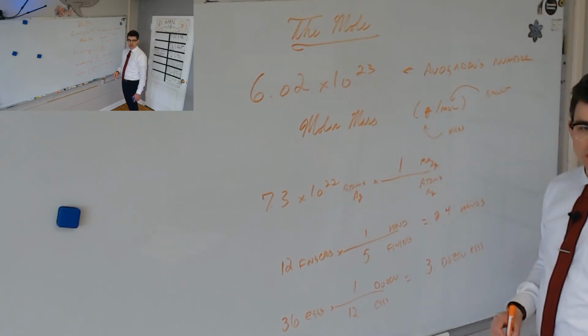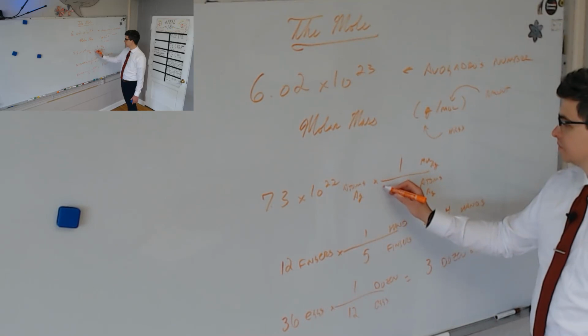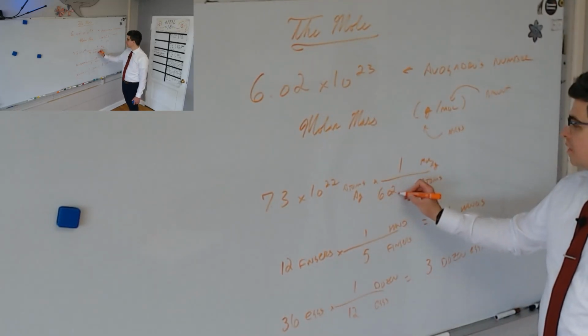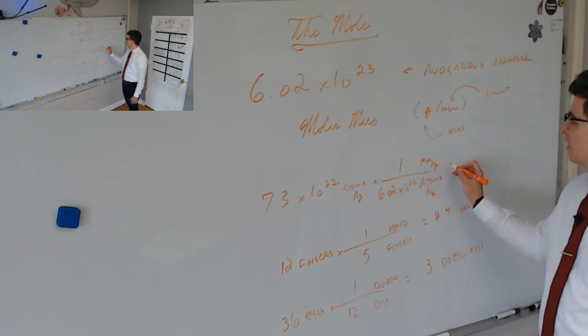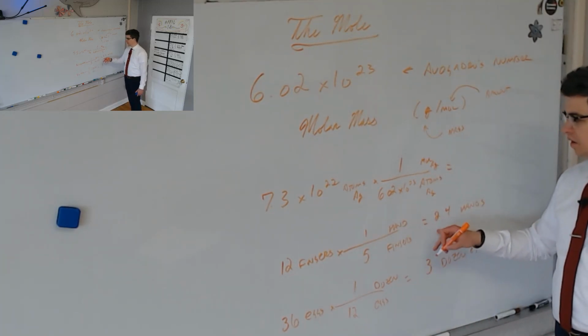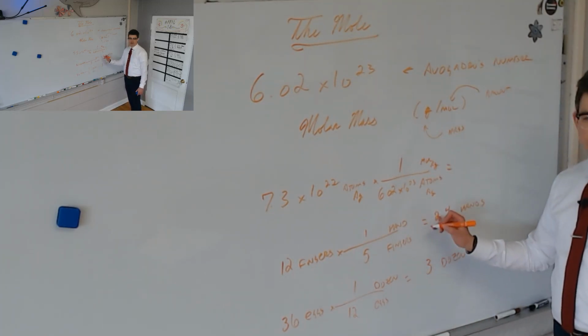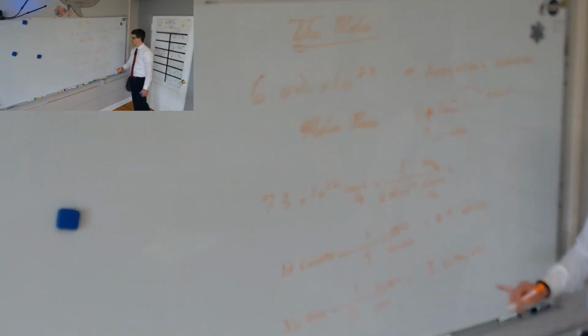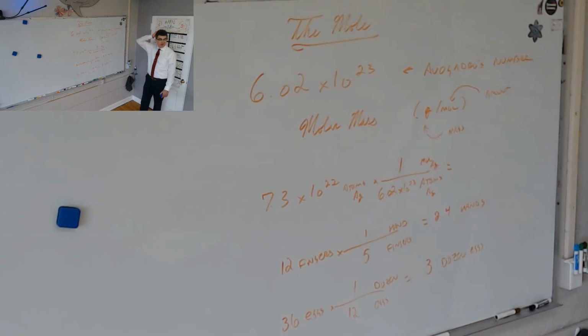1 mole is always how many atoms? Or, sorry, how many particles? In this case, it's atoms. 6.02 times 10 to the 23rd. Unlike these where I struggle a little with this math, this one was easy. Unlike these where you can do them in your head, ain't no one going to be doing 7.3 times 10 to the 22nd divided by 6.02 times 10 to the 23rd. It's not really hard. It's just, not right now we're not.